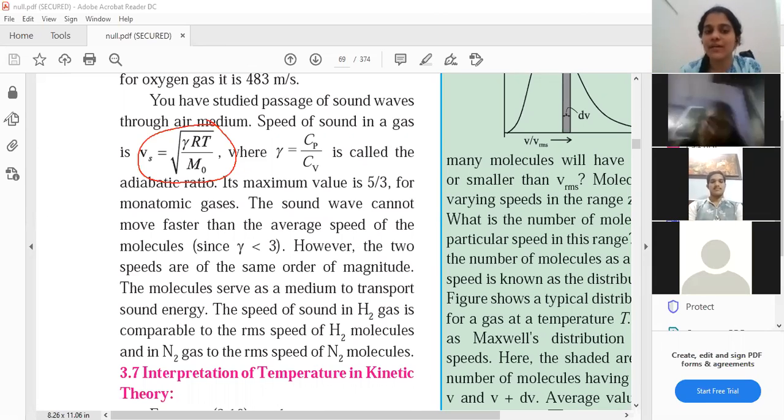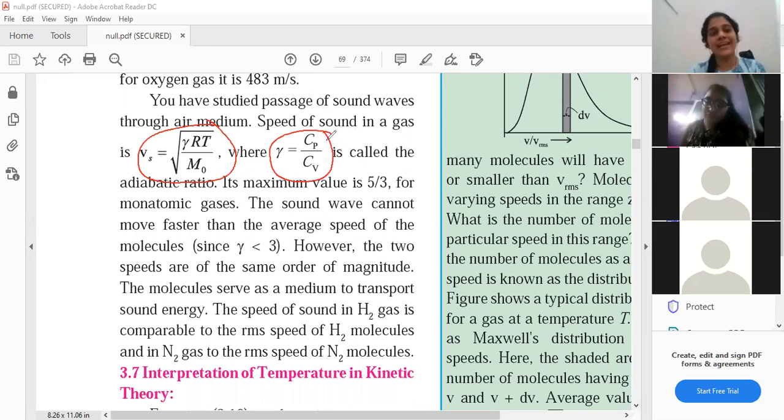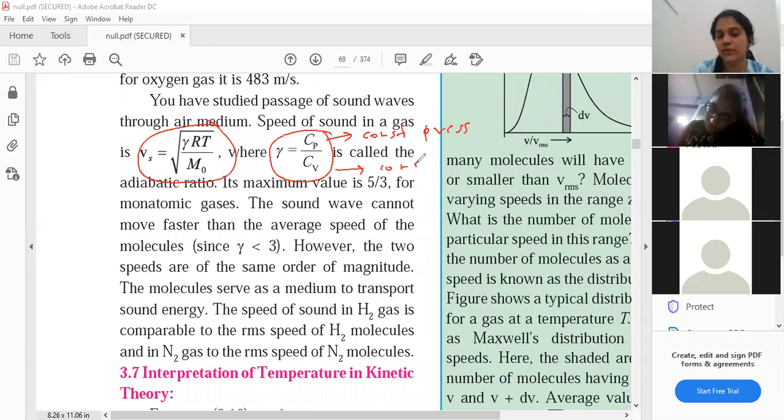Now what does this gamma stand for? Gamma is nothing but given by Cp upon Cv. Students, you all can write down over here what is Cp. Cp stands for constant pressure. Cp is constant pressure and Cv is constant volume.